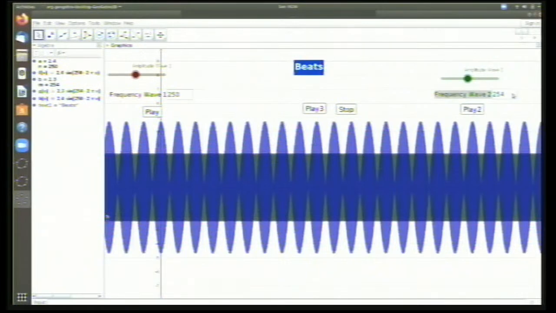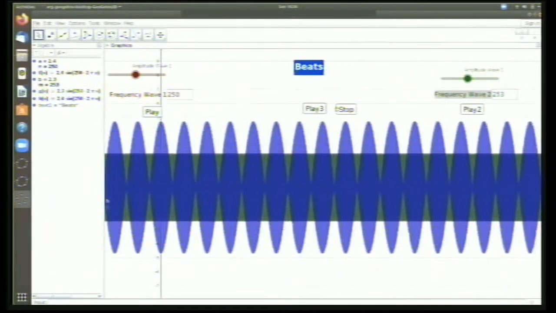If you want, you can play around with this with different kinds of frequencies. This is a 3-beat sound. So that is how you can generate such sounds.